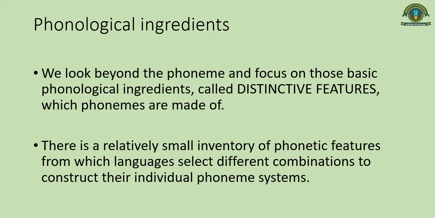So it means that there is some relatively small set of phonetic features from where we are actually making up our phonemes. So we are talking about phonetic features, that from certain features we are making up the phonemes of our own languages. Now we will move on.